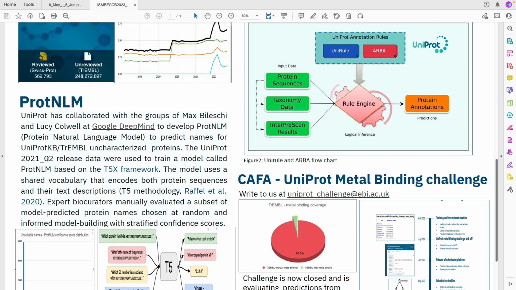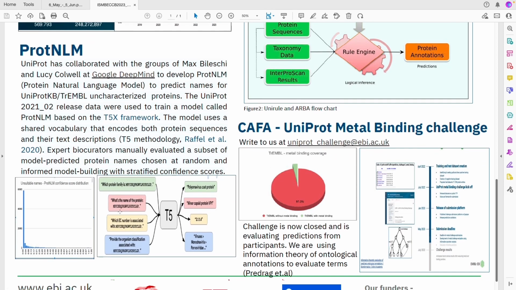ProtNLM is trained on UniProt 2021_02 data, and it uses the T5 framework. It's a transformer model which takes input as a string and gives output also as text. For our use case, it takes sequence as an input and generates the protein name as an output. But it has the capability to use sequence and maybe provide predictions for protein family, EC numbers, etc.